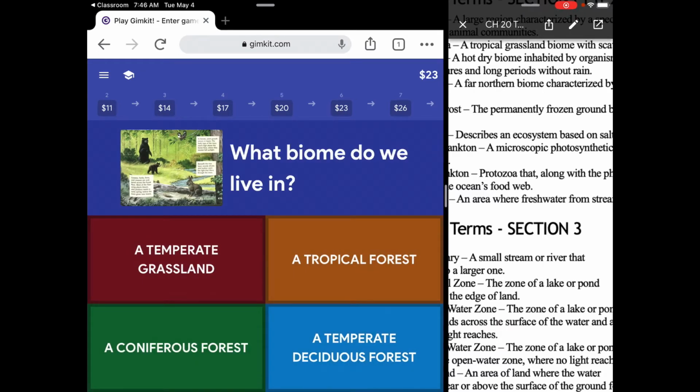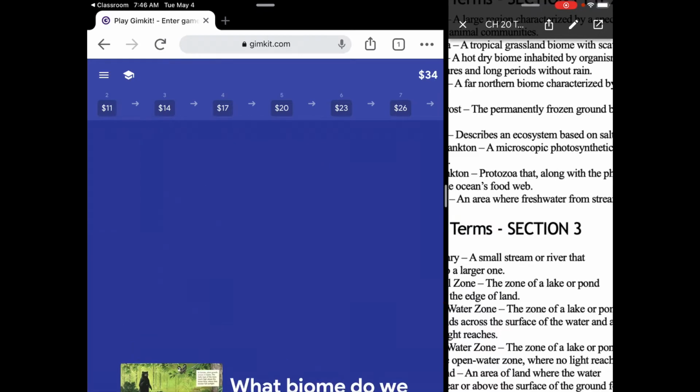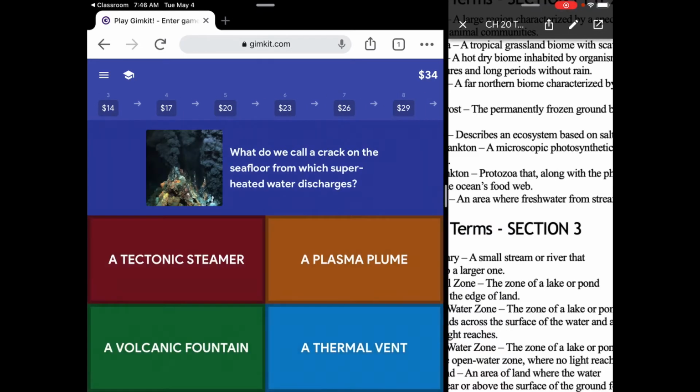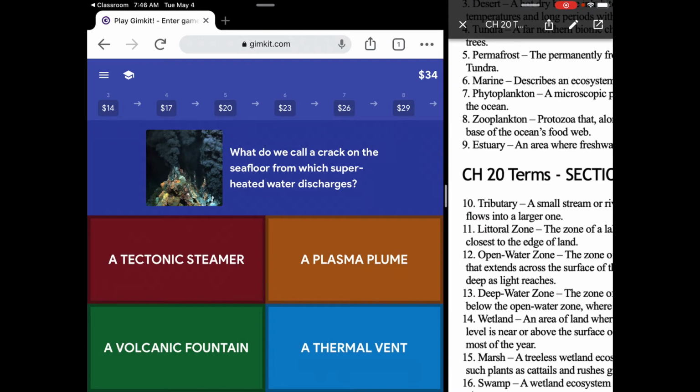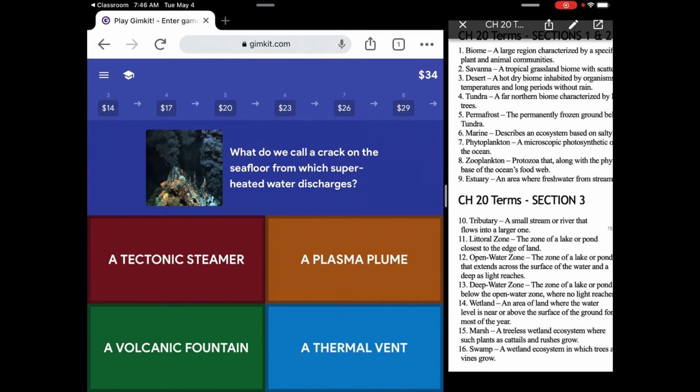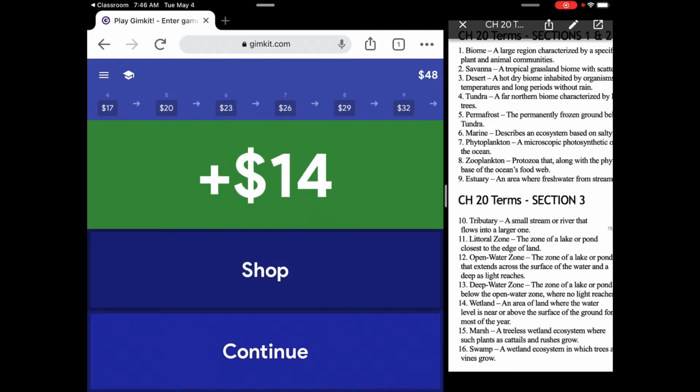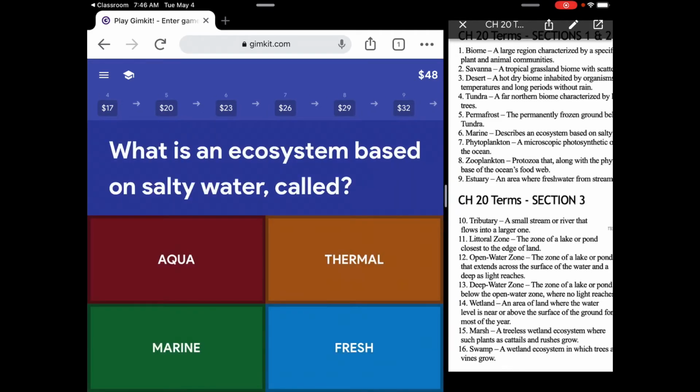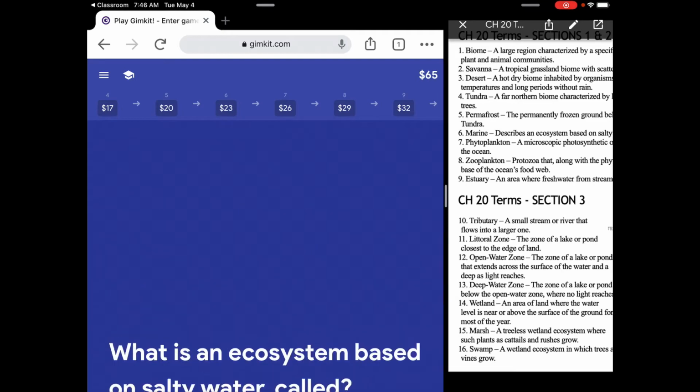What biome do we live in? Well, this is a picture of that biome, and we live in a forest, but not a tropical forest, a temperate forest. Continue. Crack in the seafloor from which superheated gas escapes. That's not on the vocab list, but heat is like therm or thermometer. It's a thermal vent. We continue one more. What is an ecosystem based on salty water called? And that one we do have, I think. Oh, we don't. Oh, well, that's marine.